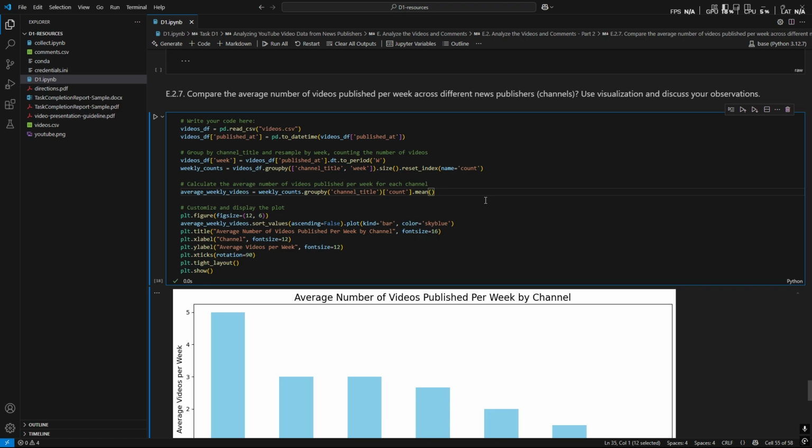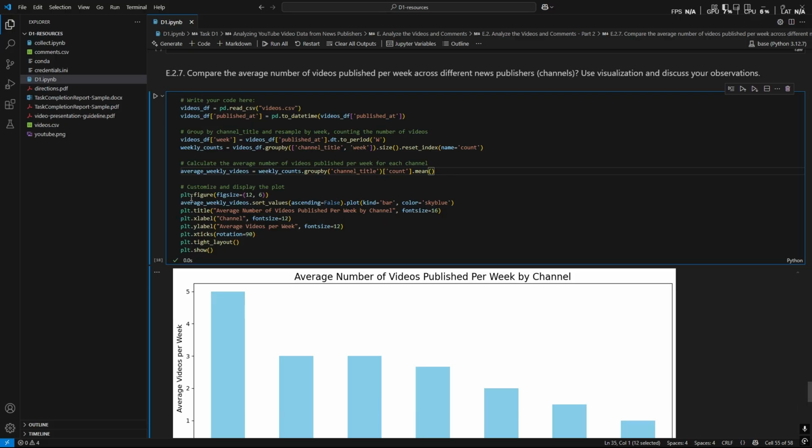Then I created a new column called week by extracting the week period from the publish at column and using this function here to store into W. Then I used the groupby function to count the number of videos per week per channel, which I then stored into weekly counts here. After that, I calculated the average number of videos published per week using the groupby channel title and the count of each video, which is then used with the mean function that calculates the average.